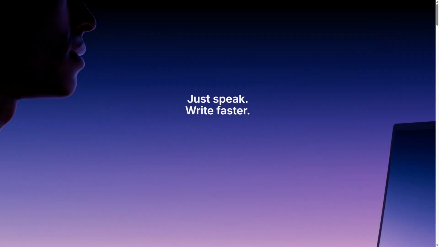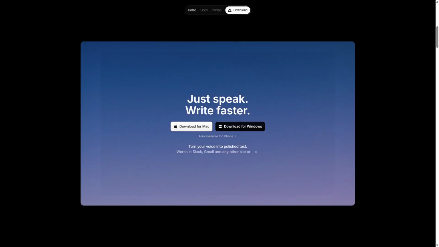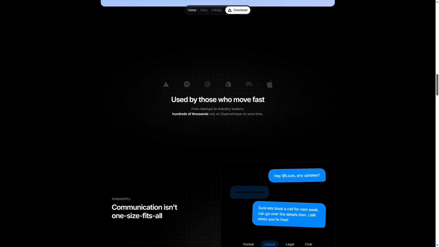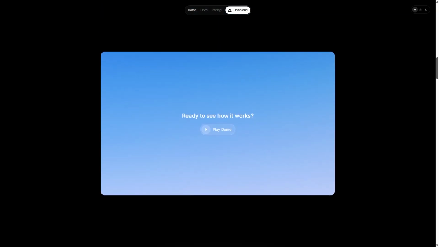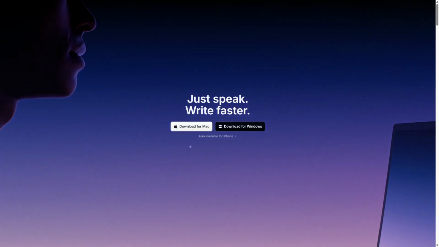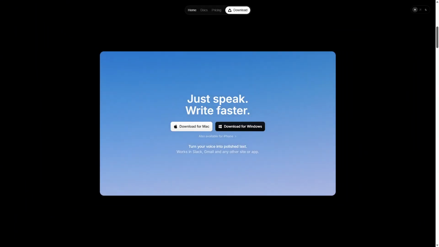Today we're diving into SuperWhisper, an AI dictation tool specifically designed for Mac users. But does it really live up to the hype? Let's explore its features and see if it's worth your time and money. SuperWhisper is marketed as an AI-powered dictation tool that aims to streamline the process of converting speech into text.